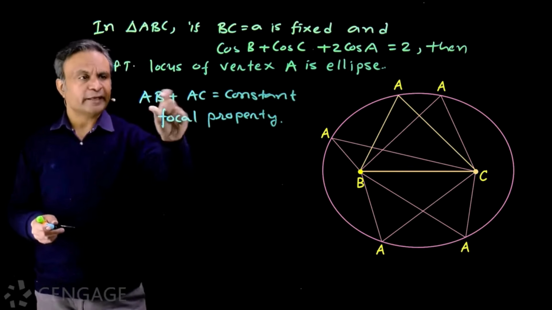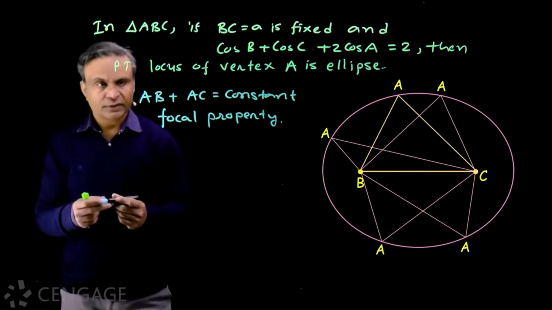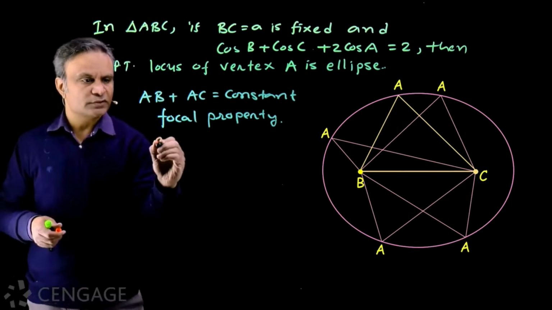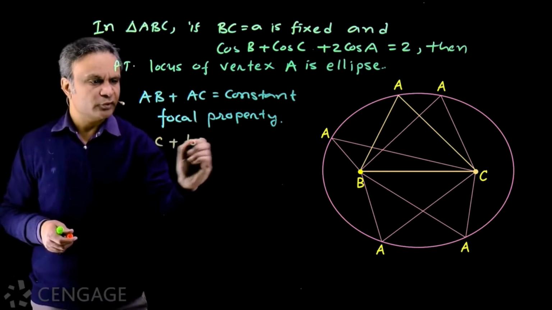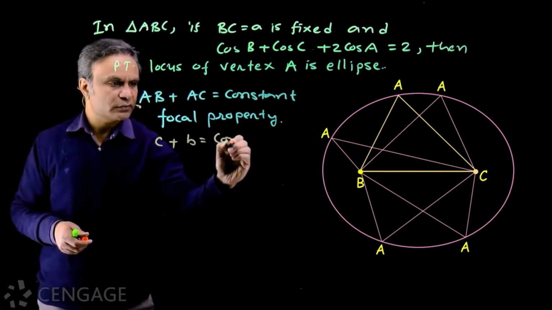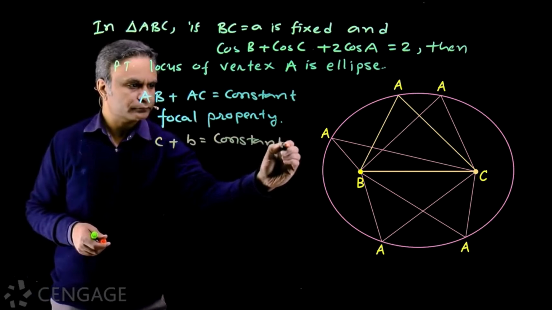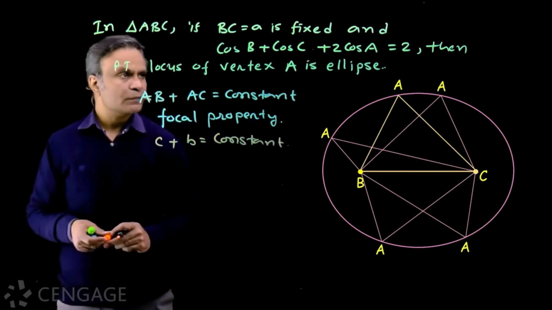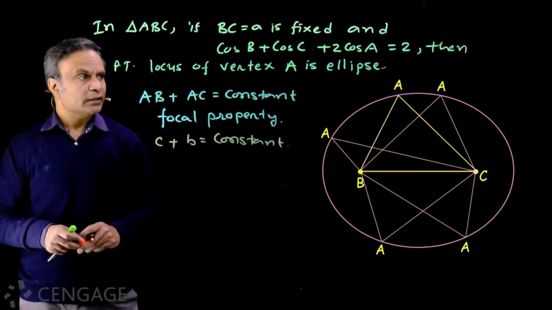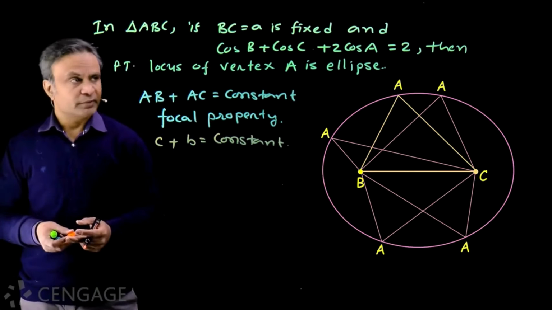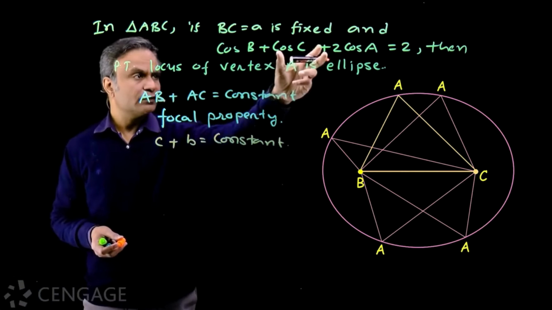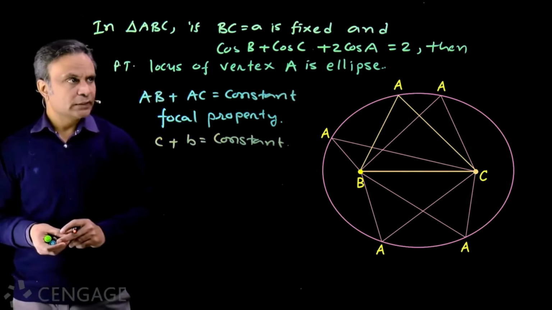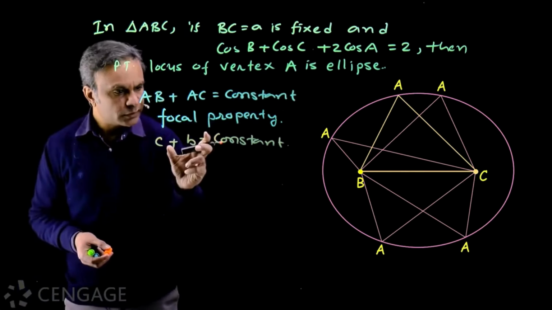That means we have to prove that AB plus AC is constant. AB is small c and AC is small b. We have to prove that this sum is constant. Okay. For that we have this relation. This relation is given. Here angles A, B and C are variables, but they satisfy this relation. Okay. Now from this we have to get this.